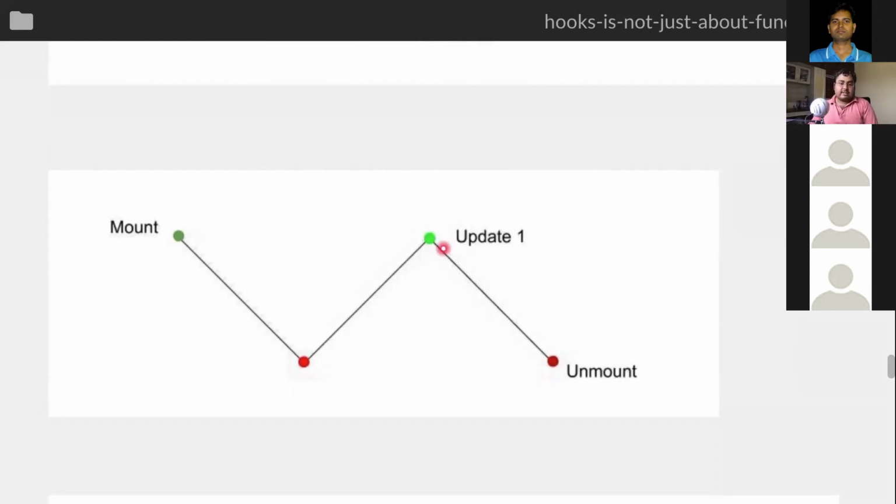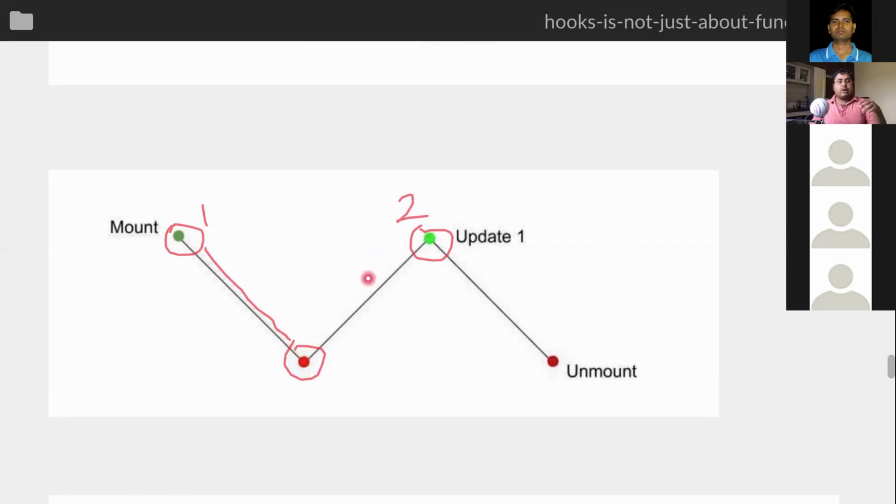When we have a new update, what it really means is that whichever effect code you run in mount gets cleaned before the next update. If this is round one and this is round two, then the cleanup code for round one always runs before round two. So if that was the effect, this was the cleanup happening right here.